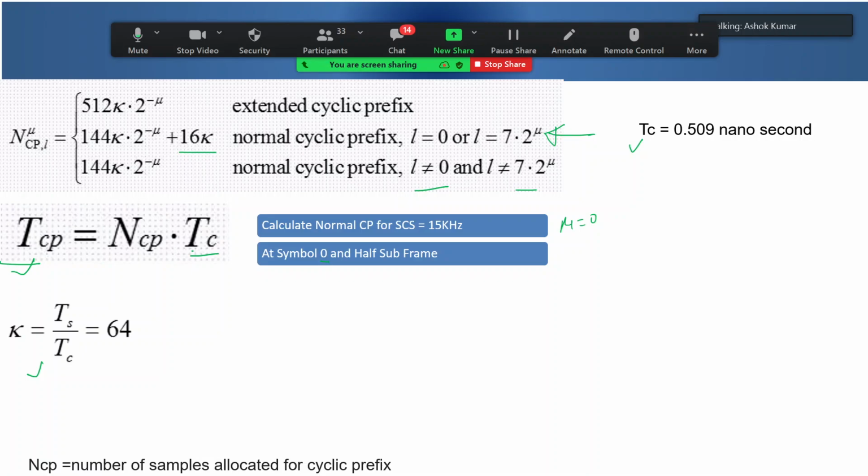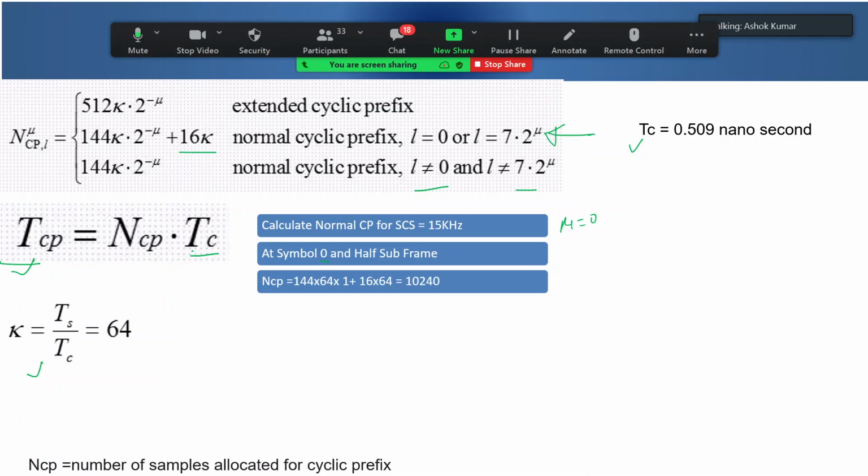So please calculate 144 into 64 into 2 to the power minus 0, which is 1. So 144 into 64 plus 16 into 64, that is the NCP for this. Somebody had said 10. Just see, 144 into 64 plus 16 into 64. It should come to 10240.